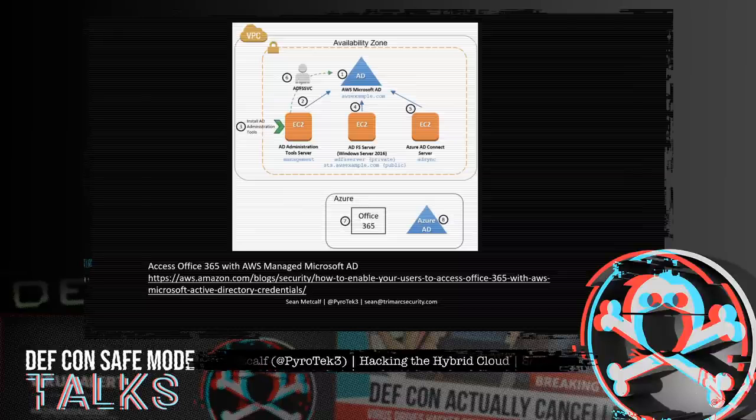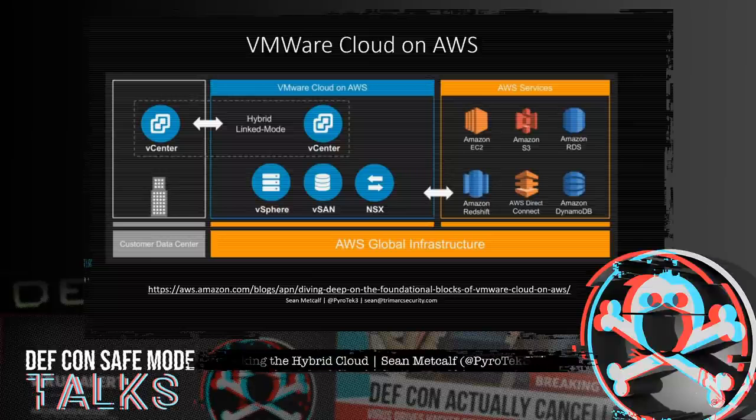AWS also has this concept of connectivity between the AWS managed Active Directory that they host themselves and EC2, which is their IaaS environment within the AWS cloud. And then, of course, since you can host Windows servers and Windows systems and other types of systems, you can also integrate and connect to other cloud environments. This demonstrates how cloud can get complex pretty fast. And you can run VMware on-prem and in AWS and Azure and GCP.